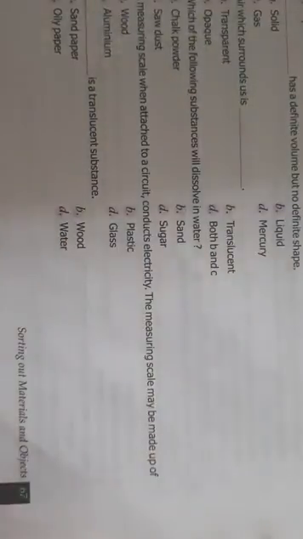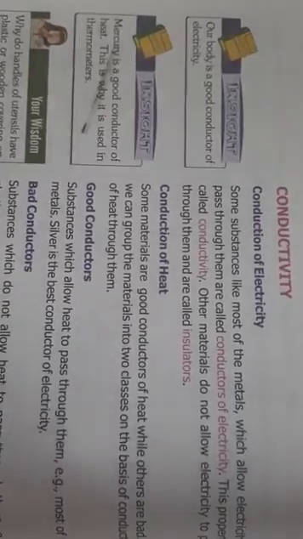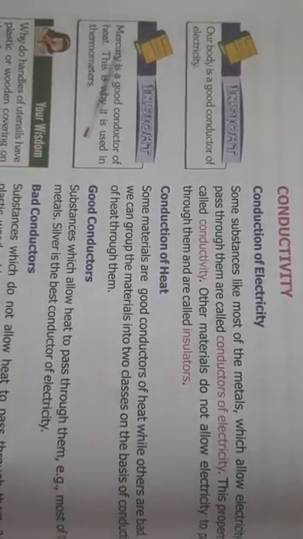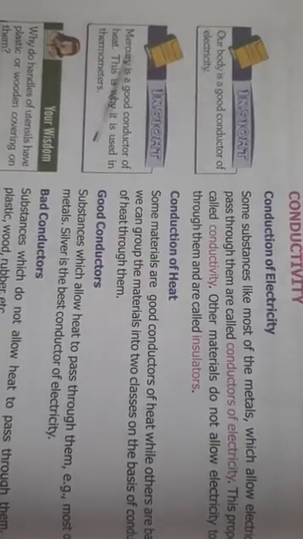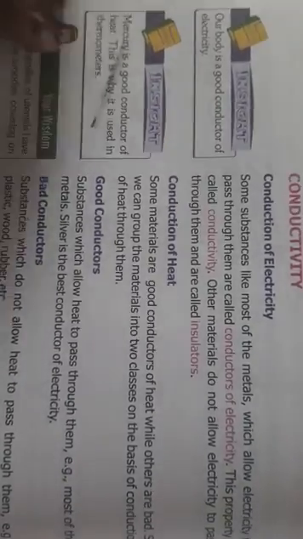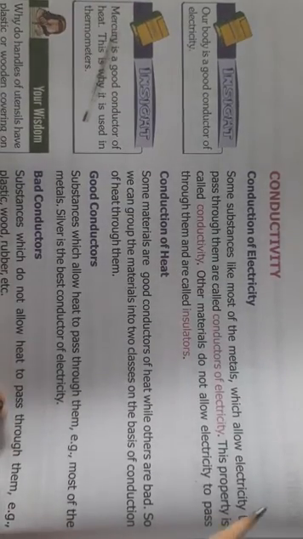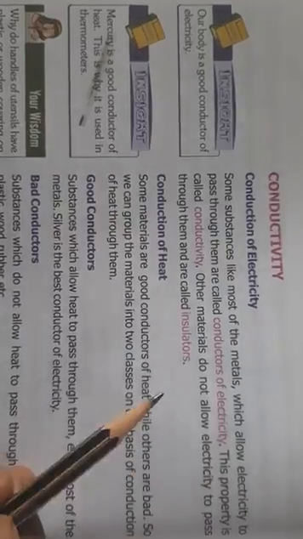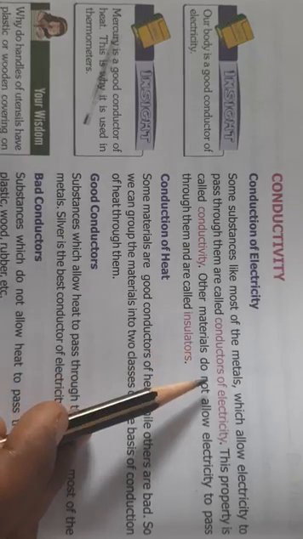Clear? Then we come to the last property, that is conductivity. So what is conductivity? We will see conduction of electricity. Conduction of electricity means such substances like metals. You all know, children, metals allow electricity to pass through them, and they are called conductors of electricity.